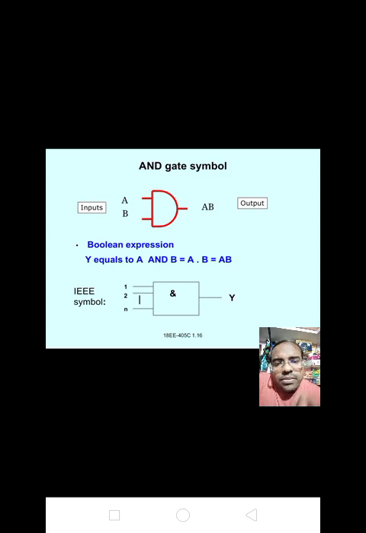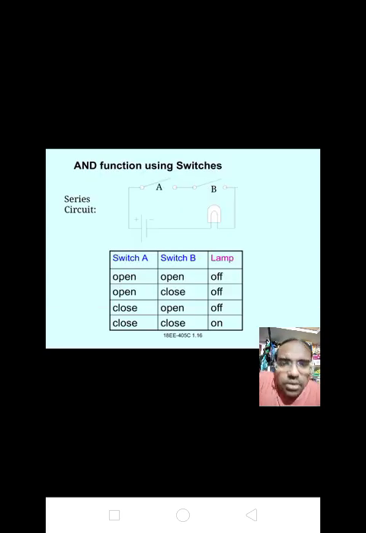Okay, completed. Next one, AND function using switches, series circuit. Already we did OR gate function using switches with a parallel circuit, but for AND condition we use the series circuit. Here I have taken two switches, A and B, and one cell with plus and minus terminals, and a lamp. One switch is switch A, the other is switch B, and the lamp acts as the output Y.